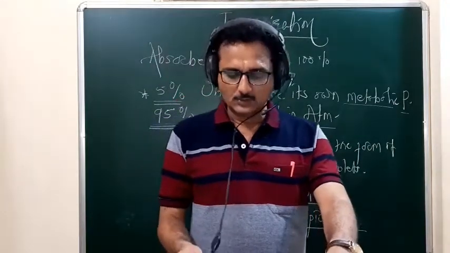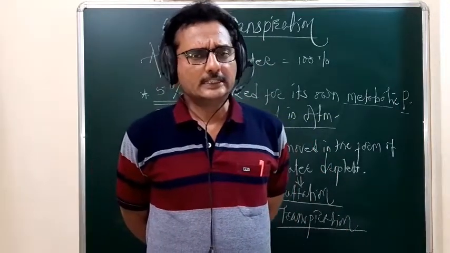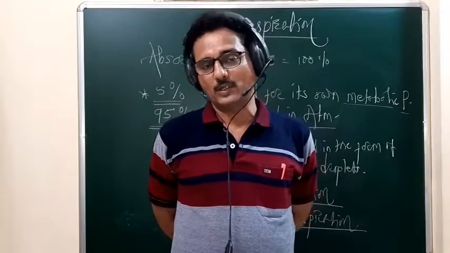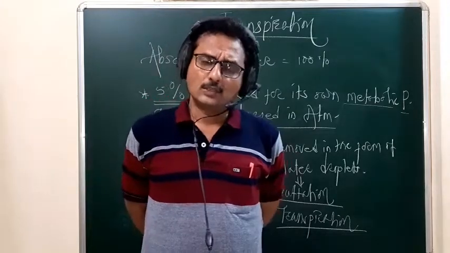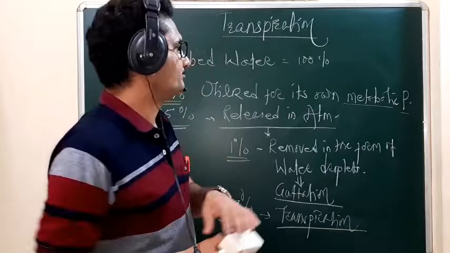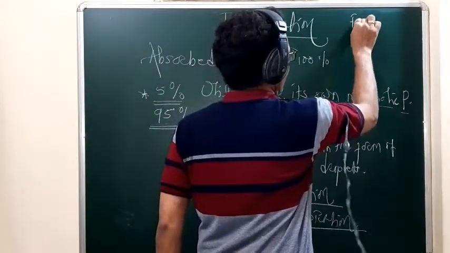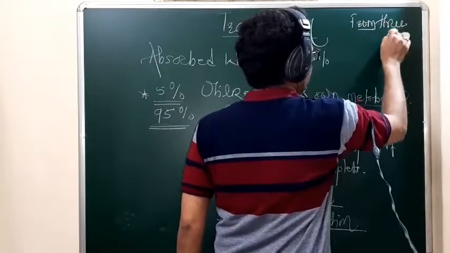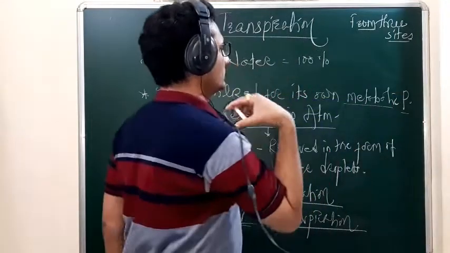So remember student, the water is released in the atmosphere from three sides of the plant body. So what are those sides? What is the first side?